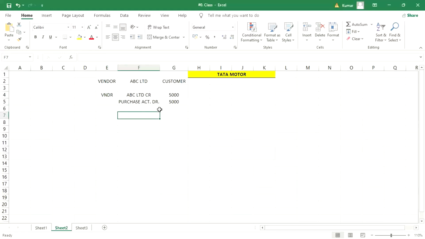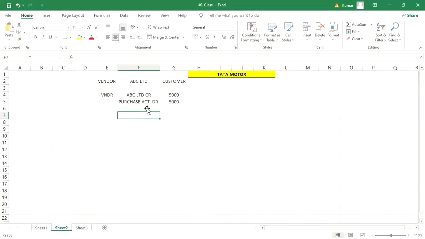The next one: let's suppose this vendor, I mean ABC Limited, has purchased a vehicle worth a particular amount from Tata Motor, or whatever the product of your company code is.